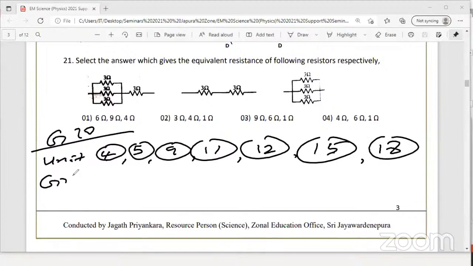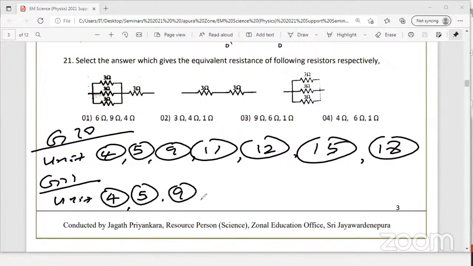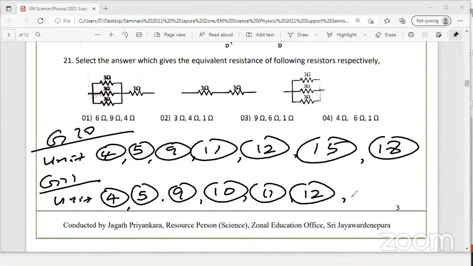Grade 11, how many units of physics? Grade 11 unit 4 physics. Unit 5 physics. Unit 6 physics. Unit 9 physics, heat. Unit 10 physics. Unit 11 physics. Unit 12 physics. Unit 13 physics.